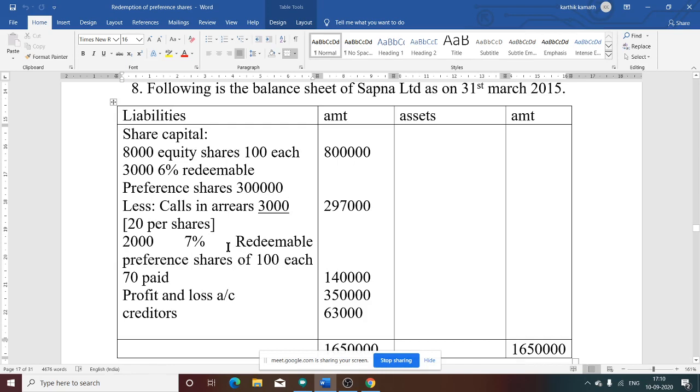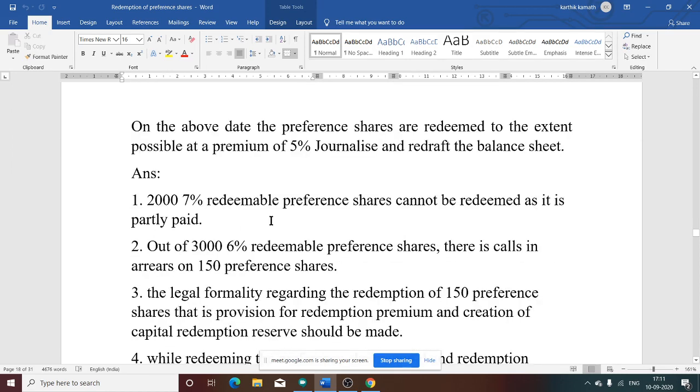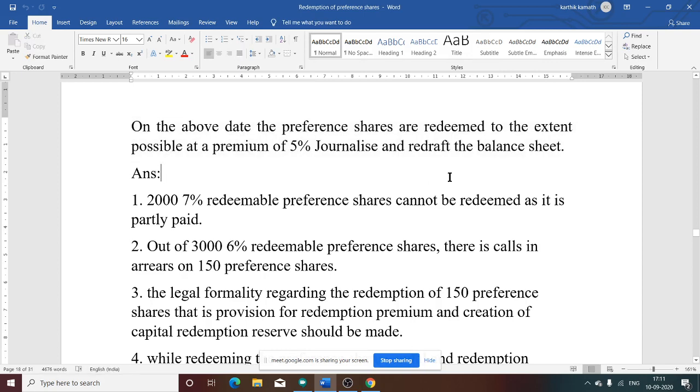Then 2,000 7% redeemable preference shares of 100 each, 70 paid, 1,40,000. So there are two classes of preference shares. One has the call scenario, and one more class is the 7% preference shares. Then profit and loss account information is given, and creditor information is also mentioned. Next, we need to see the adjustment. On the above date, preference shares are redeemed to the extent possible at a premium of 5%. Journalize and redraft the balance sheet.